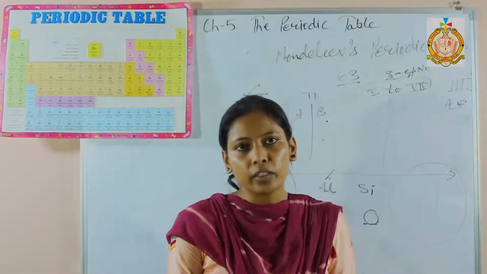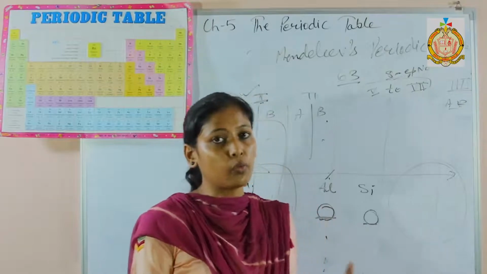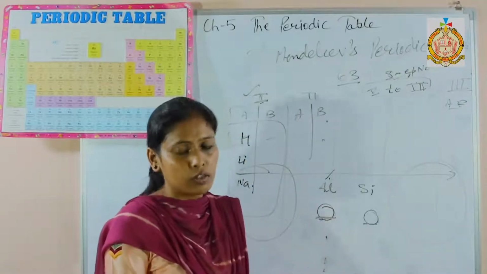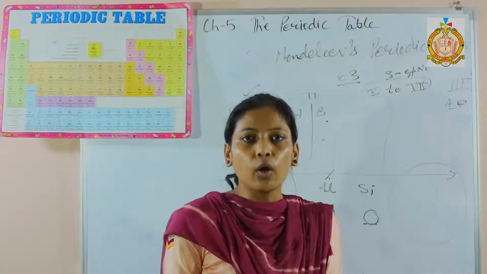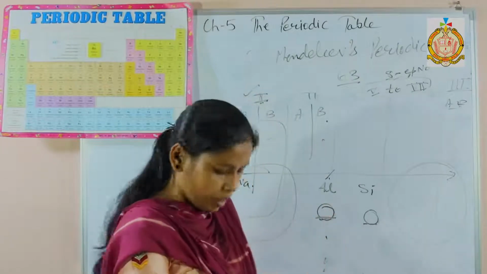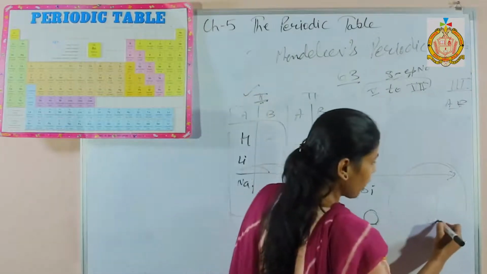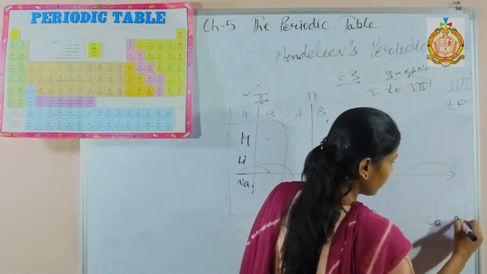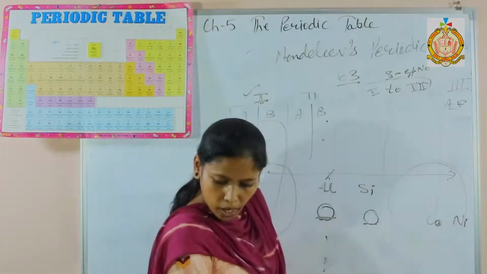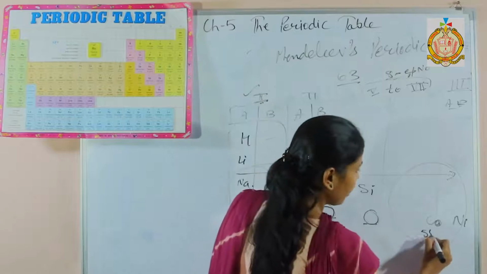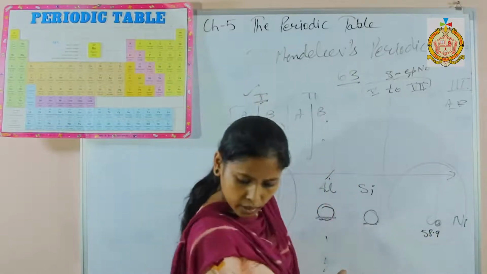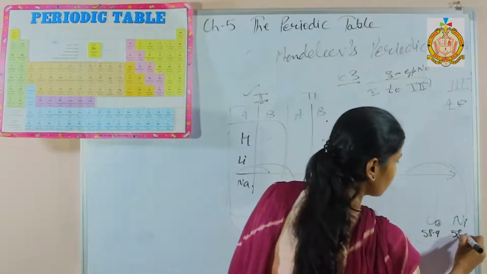Next one is defects in the Mendeleev periodic table. Why was the Mendeleev periodic table rejected? First one is anomalous pair. Anomalous pair is like here, when you see cobalt and nickel are given. The mass of cobalt is 58.9 and nickel is 58.6.